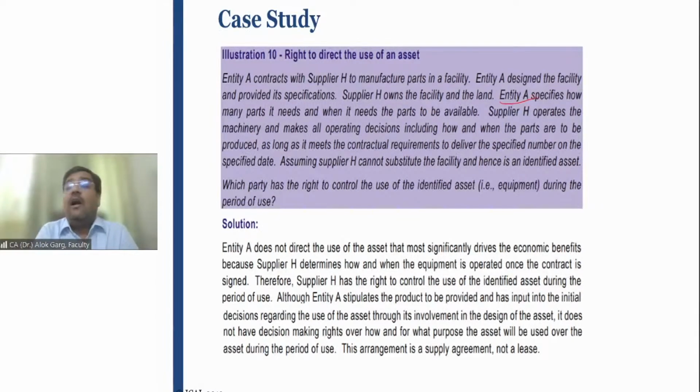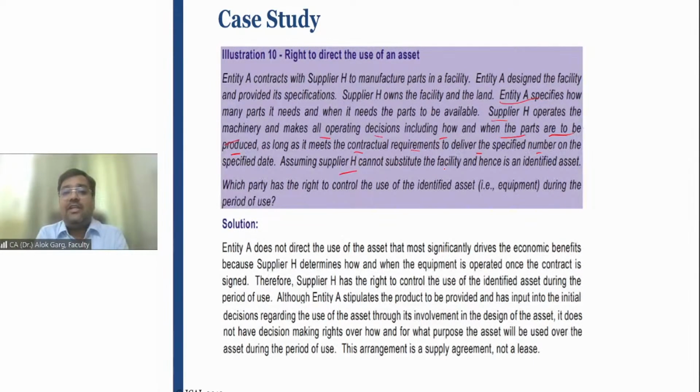Entity A specifies how many parts it requires and when it needs the parts to be available. Supplier H operates the machinery and makes all operating decisions, including how and when the parts are to be produced, as long as it meets the contractual requirement to deliver the specified number on the specified date.